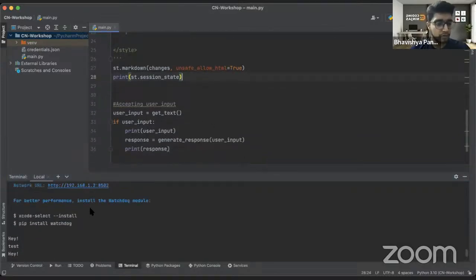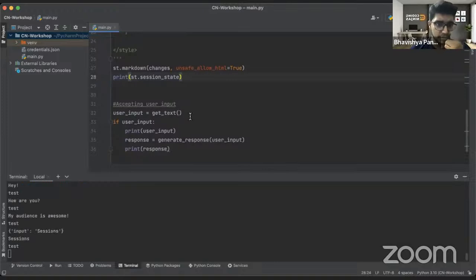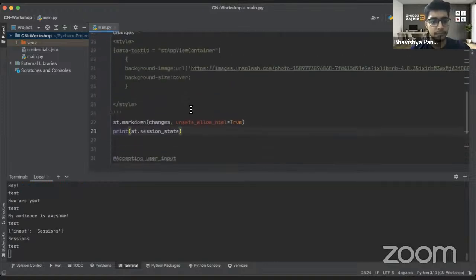st.markdown, my audience is awesome. Print st.session. Oh, did not come. Okay, cool. Print st.session_state. Okay. So nothing has come because session state is empty, right? So we'd be adding two things over here. The first thing would be generated, the other thing would be past, right?